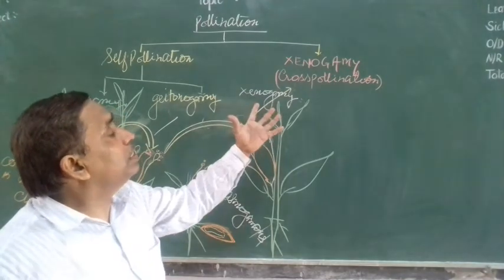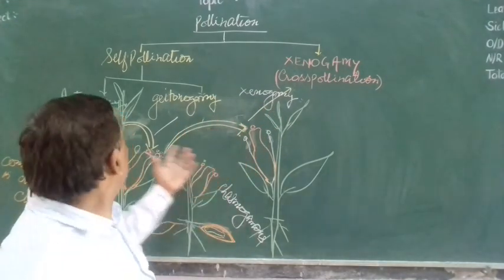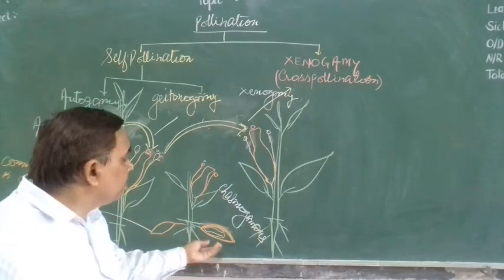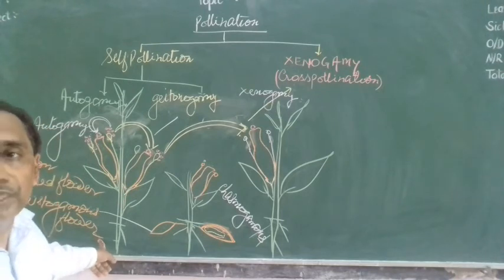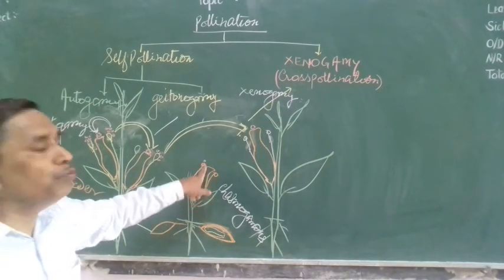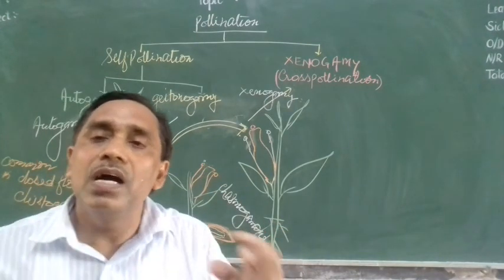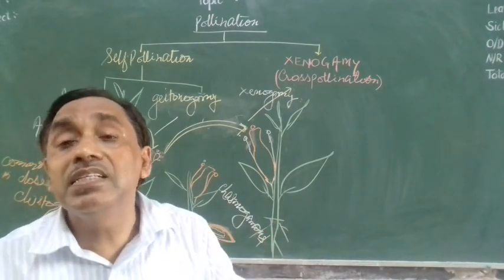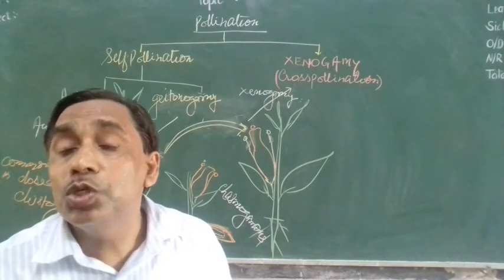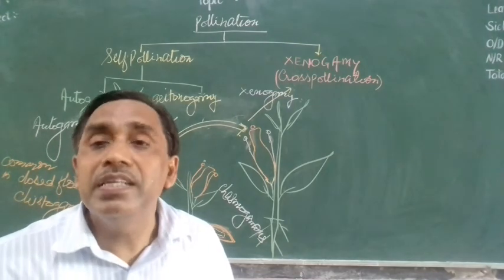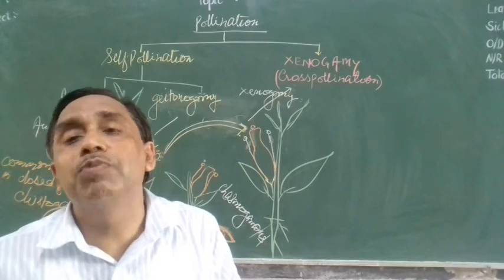This genogamy occurs in exposed flowers. Heterogamy occurs in exposed flowers. But autogamy is very common in the closed flower. Closed flowers are called cleistogamous flowers, and exposed flowers are called chasmogamous flowers. These two types of flower are found in Oxalis and Viola as well as in groundnut. In pea also, a leguminous crop, closed flowers are present, so there is the chance of self-pollination. Self-pollination plays an important role in assured seed production.